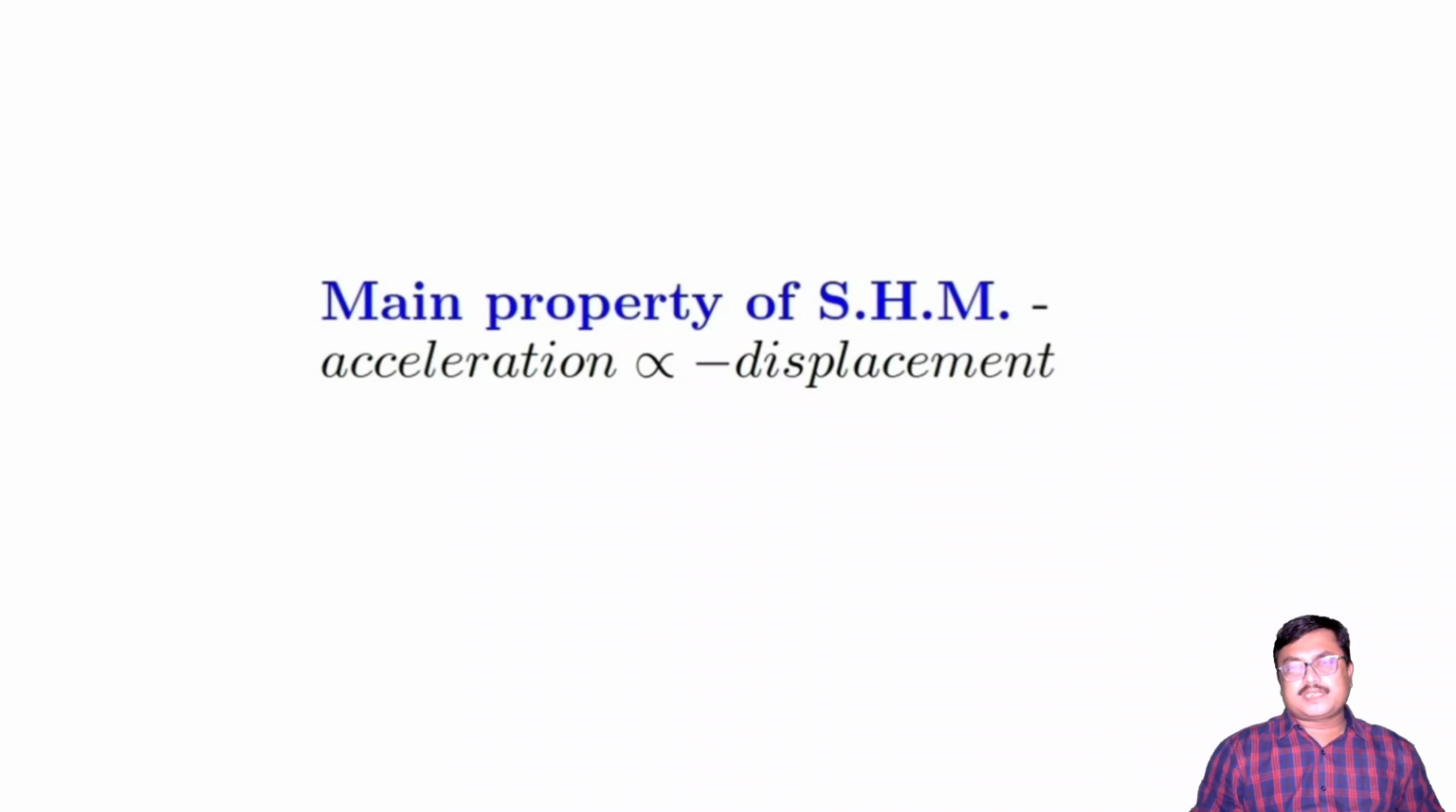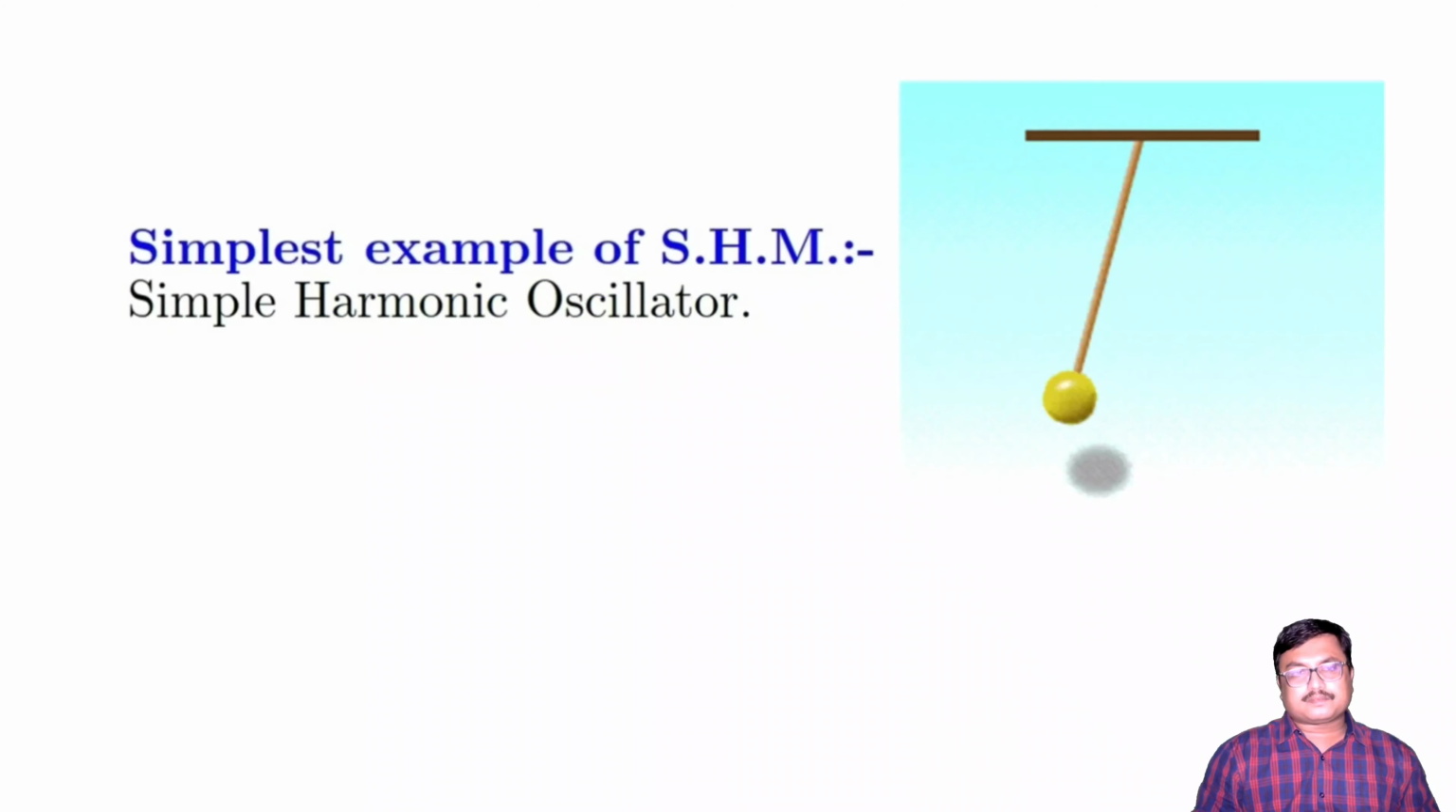The main property of SHM is acceleration directly proportional to displacement with a negative sign. The simplest example of SHM is the simple harmonic oscillator.